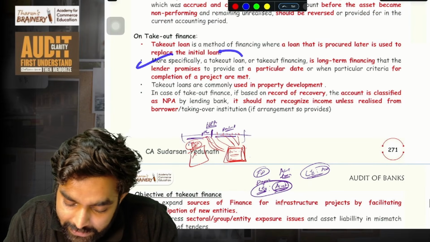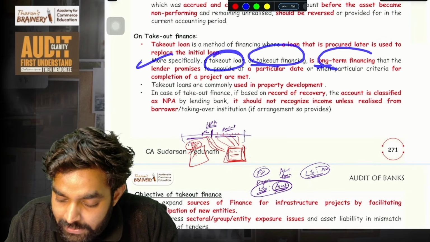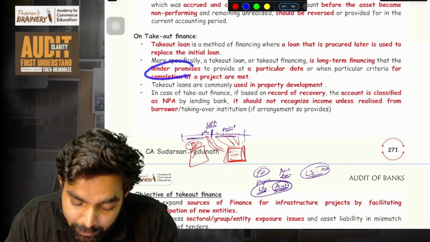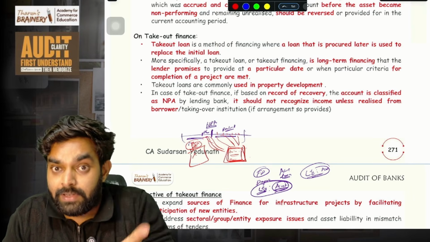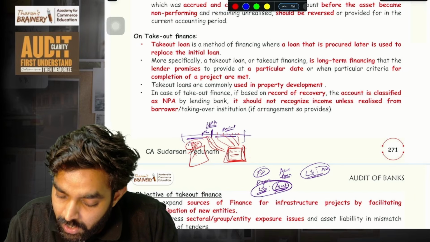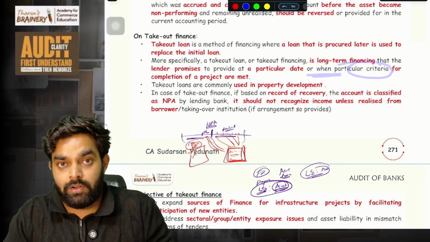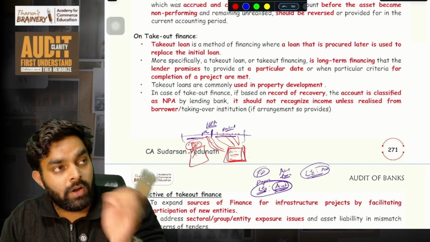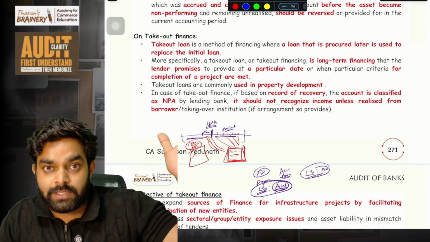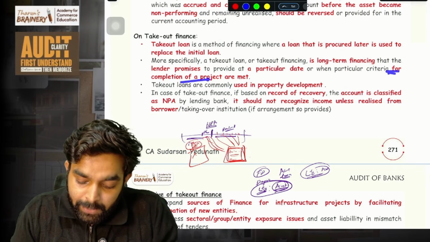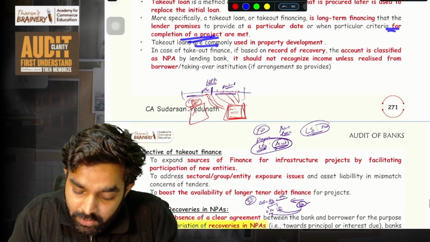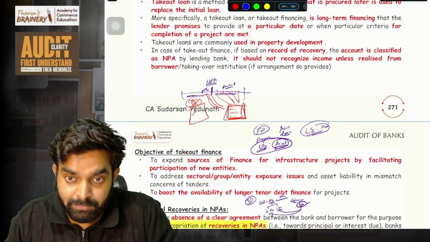More specifically, a takeout loan or takeout financing is a long-term financing that the lender promises to provide at a particular date. The lender, SBI, will promise. SBI will say, after 1 year, I will take out the loan, or when a particular criteria is fulfilled. Either they will say, after 1 year, I will take out the loan, or SBI will say, after you finish completion, that is one condition they will put, then I will take over the loan once the conditions for the completion of a project are met. Okay, takeout loans are commonly used in property developments, buildings.